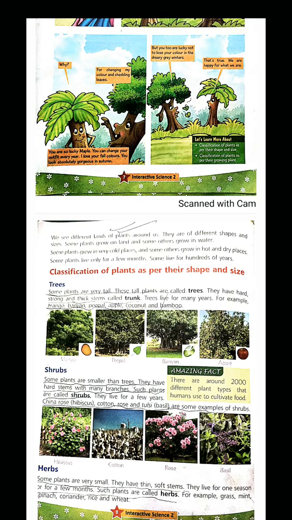Then we have herbs: plants which are very small with a thin, soft stem. They live for one season, maximum. They are there for one season in summers and not there in winters. Such plants are called herbs. For example, grass, mint, spinach, coriander, rice and wheat are called herbs.